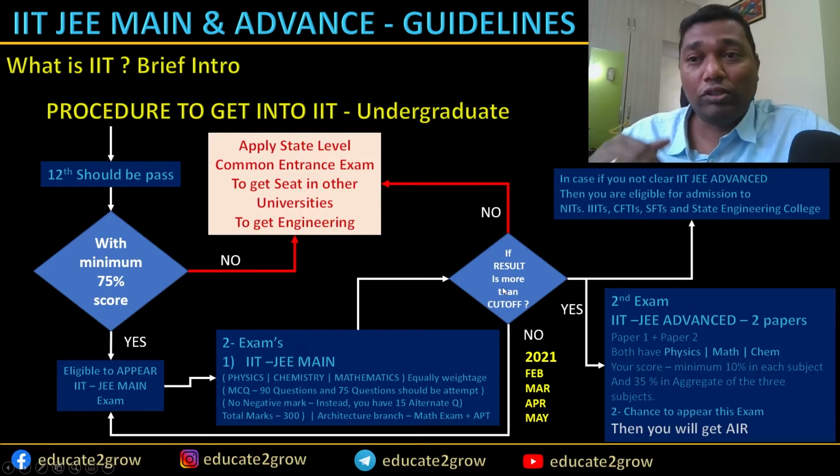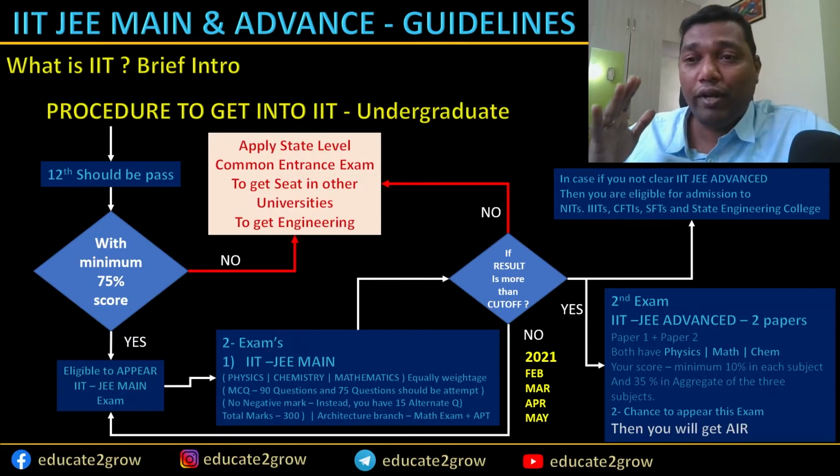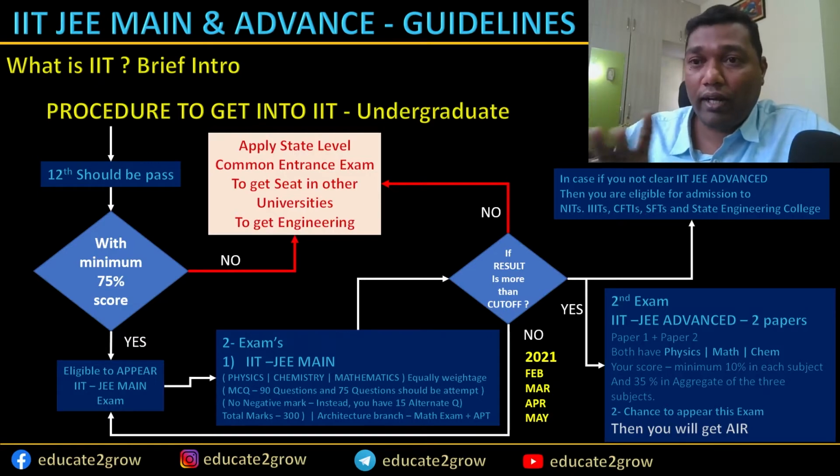And if you're not convinced, then what I'm suggesting is that from this year onwards, the IIT board has given options to write the IIT JEE main examination 4 times. The first examination is in February, then continuing in March, April and May. So you can come back and write the main examination and then continue the cycle once again. So that's how it is. But the only thing is you need proper dedication to continue this cycle. That's how it is.